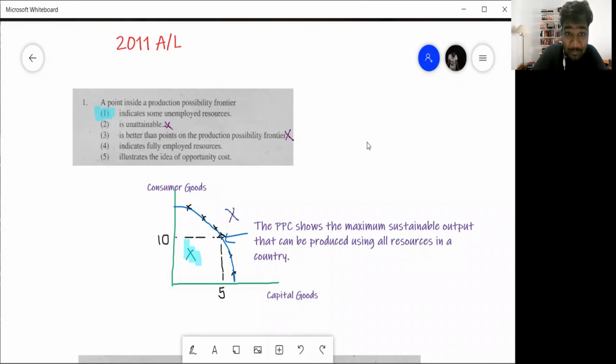Even when you're attempting the past papers, you don't have to do all the past papers at a stretch. You start with the MCQs for 2011, unit number 1. There will be around 5 to 6 MCQs. Do those 6 MCQs. Go and mark your MCQs. Go and check the answer at the back of the textbook. Mark it. See where you went wrong. See what the mistakes are. Correct the mistakes. You then go to 2012.